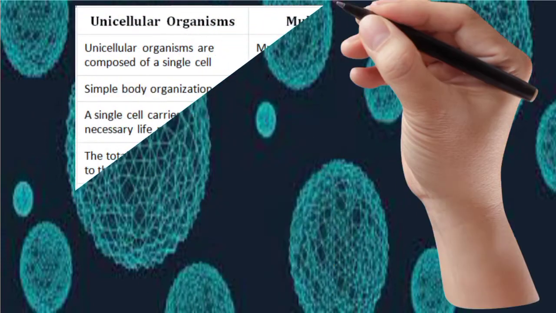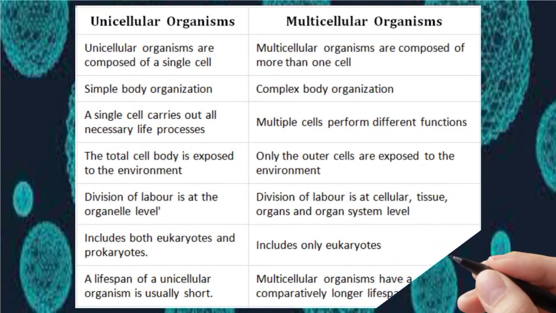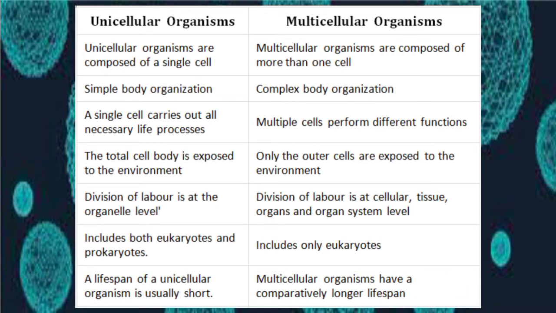Now, let us discuss some points of differences between the unicellular organisms and the multicellular organisms. As we all know, unicellular organisms are made of a single cell, whereas the multicellular organisms are composed of more than one cell.